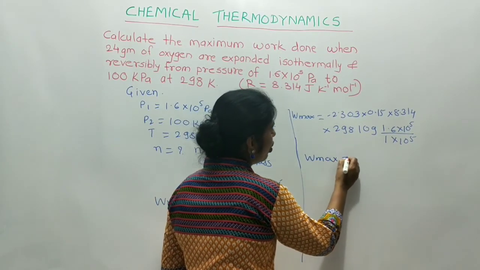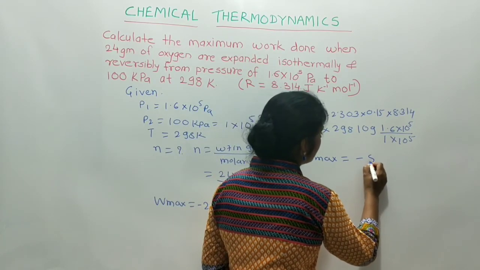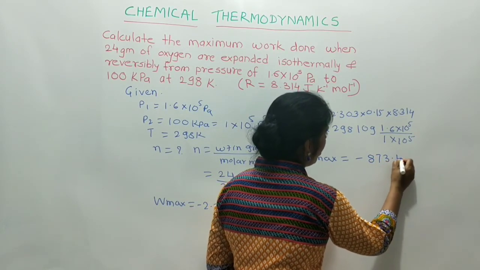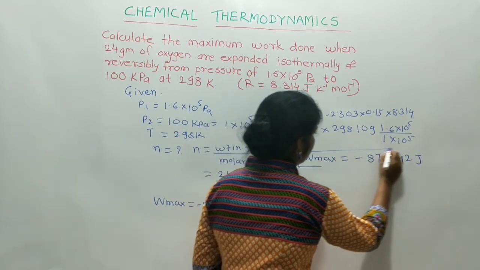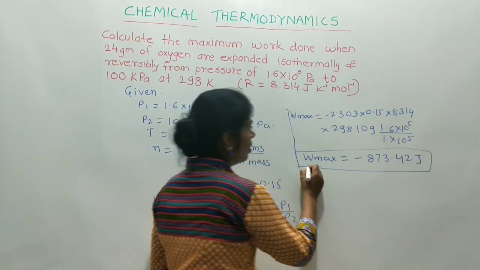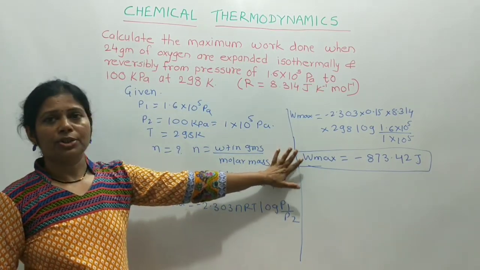Now when we solve this, the final answer we get is minus 873.42 joule. This is our final work done during the expansion of the gas.